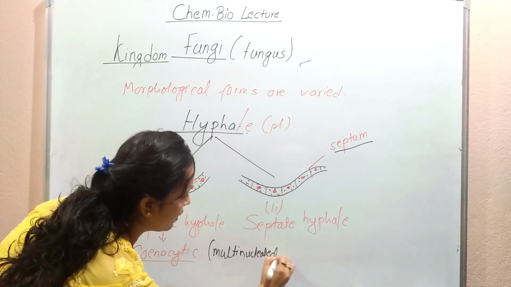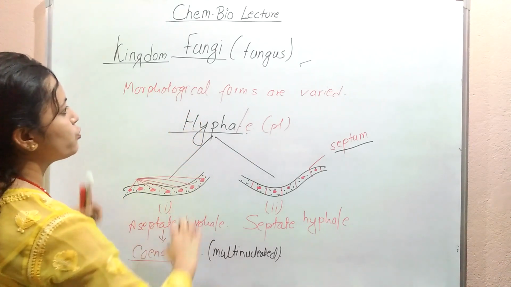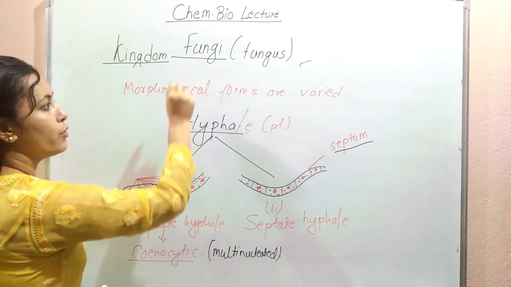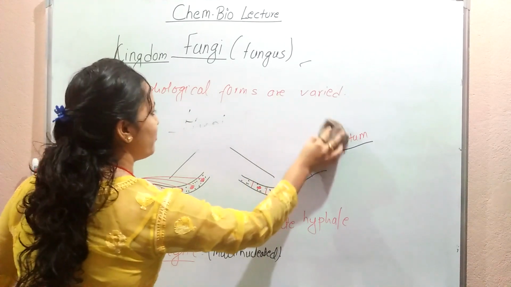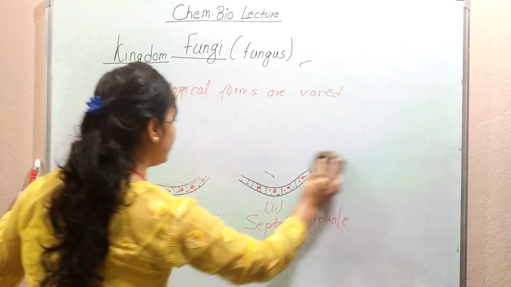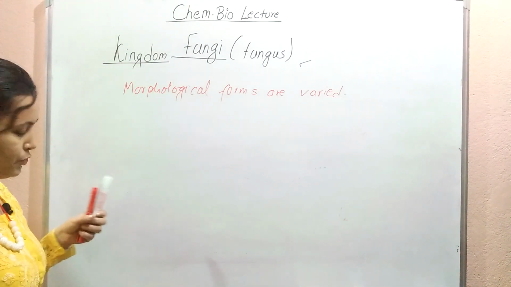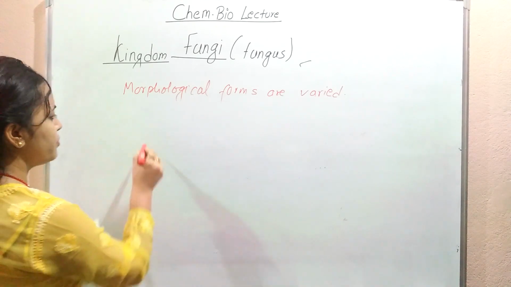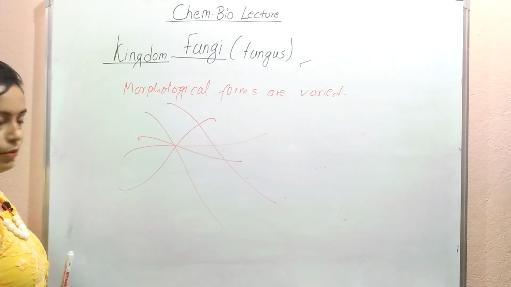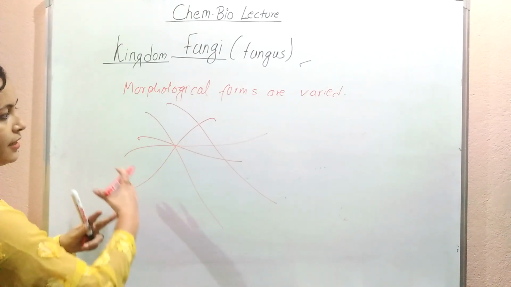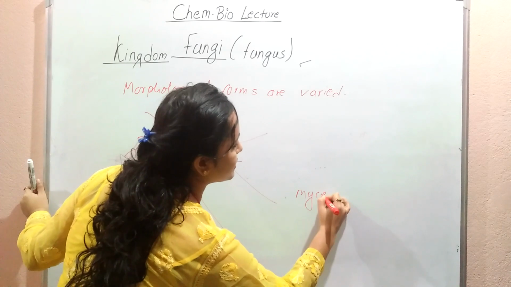Multinucleated states. Okay. So this one is called coenocytic. So these are the basic structures of how the fungal body is formed. When you look at fungi, there are networks of entangling hypha, and this mass of entangling, interwoven hypha, this network, is called mycelium.